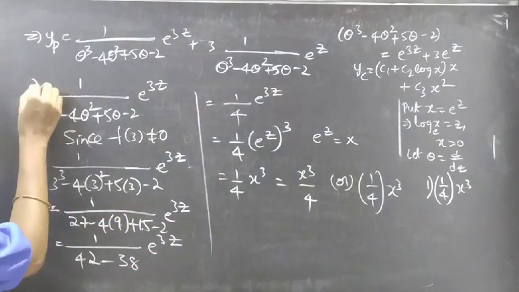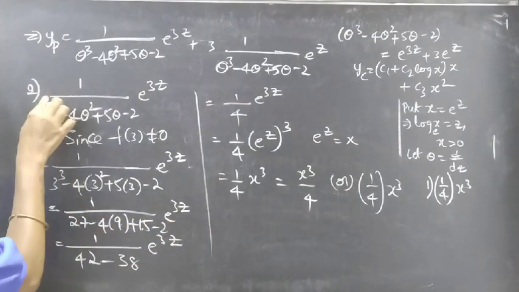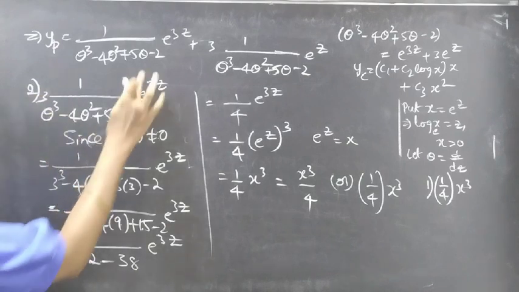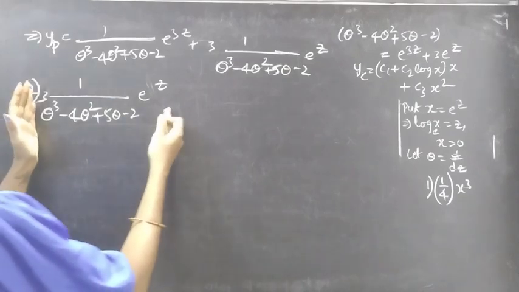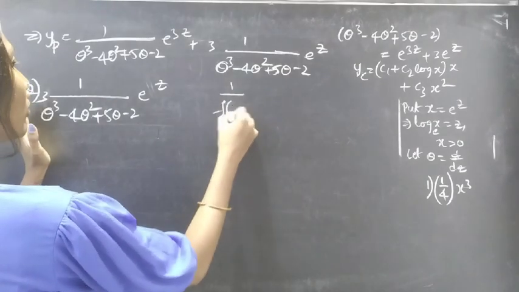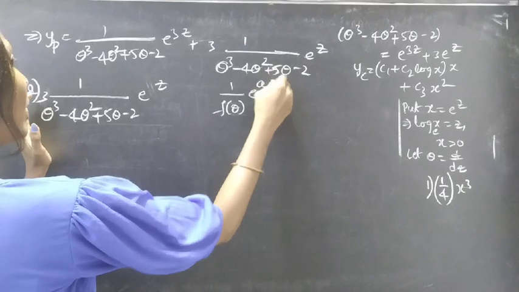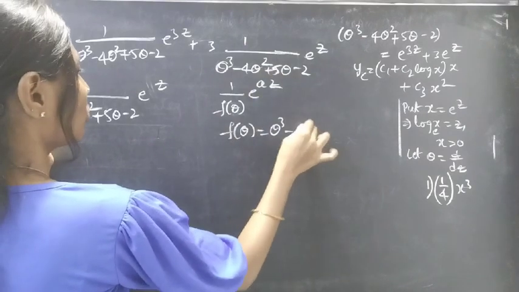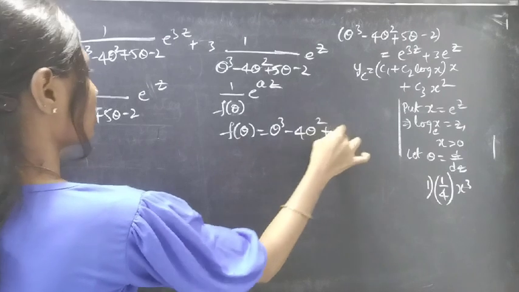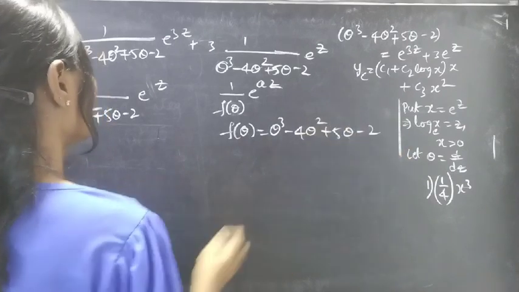Now let's go for the second one. 3 into 1 by 4 of theta into e power z. And this is also of 1 by f of theta into e power az form. We have f of theta, theta cube minus 4 theta square plus 5 theta minus 2, right?